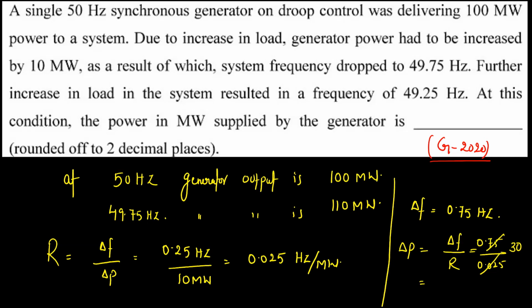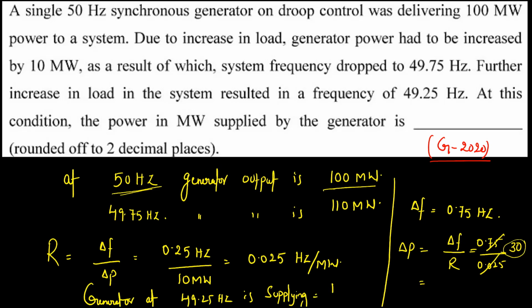So it is supplying 100 megawatt at 50 hertz. For reduction in frequency from 50 hertz to 49.25 hertz, the additional load of 30 megawatt is there. So now my generator at 49.25 hertz is supplying 130 megawatt. That is the answer. Your answer is 130, up to 2 decimal places.